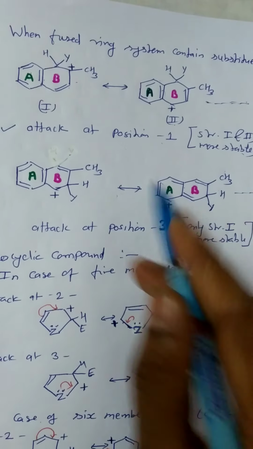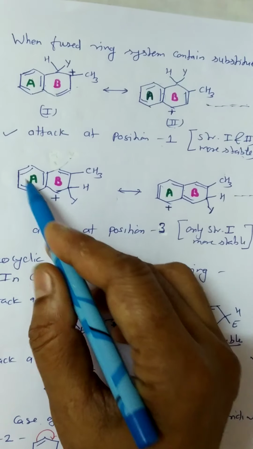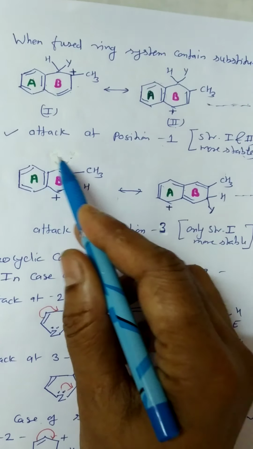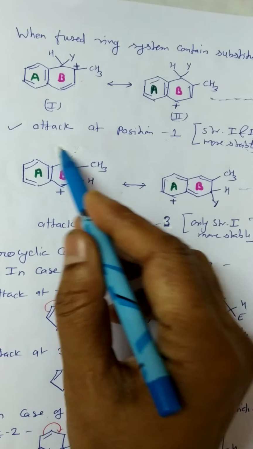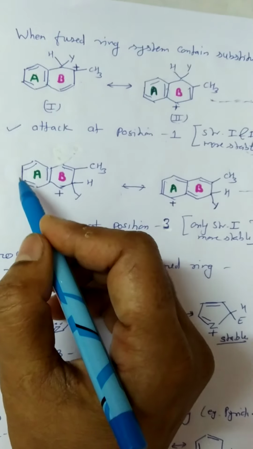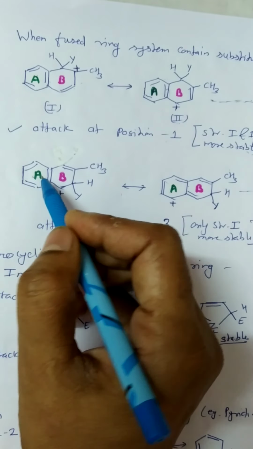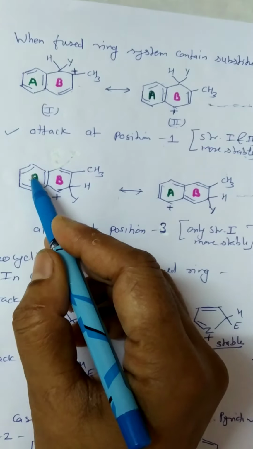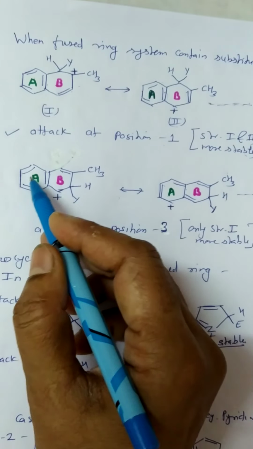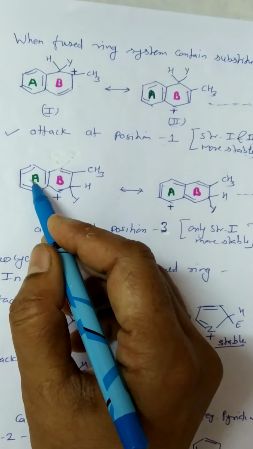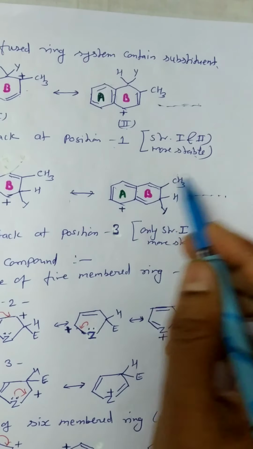But when we take the substitution at position 3, the resonating structure obtained is this, and so on. But here only one resonating structure has the ring A with the aromatic sextet preserved. Here the aromatic sextet is disturbed.